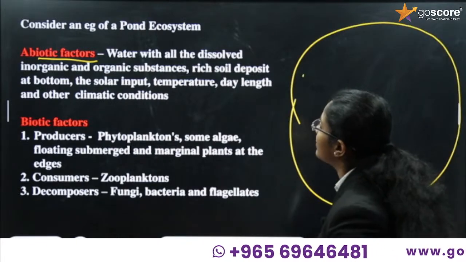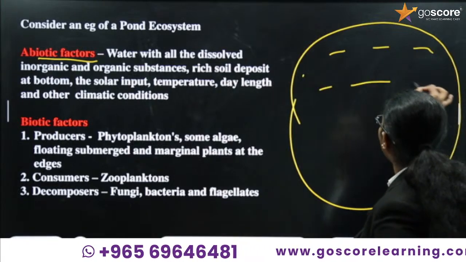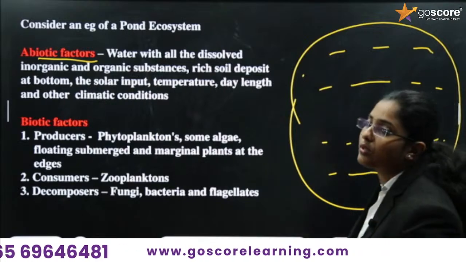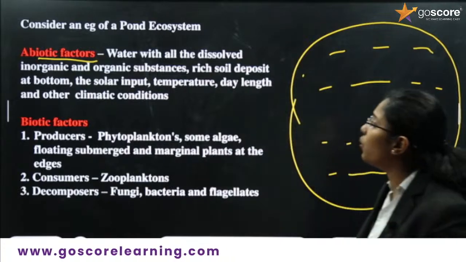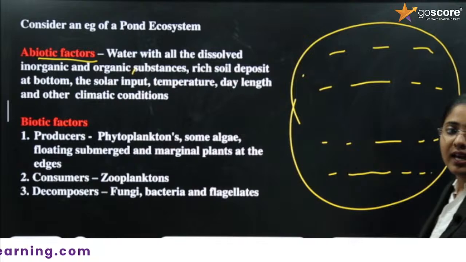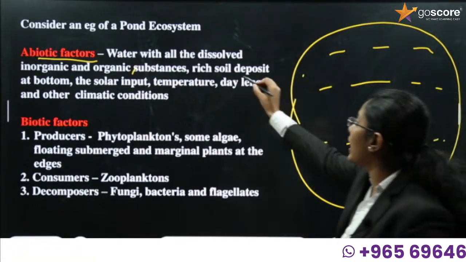If you are considering a pond ecosystem, there is a lot of water inside, right? So we can say that water belongs to the abiotic factor. Water with all its dissolved inorganic and organic substances is considered to be an abiotic factor. Next one, rich soil deposits.